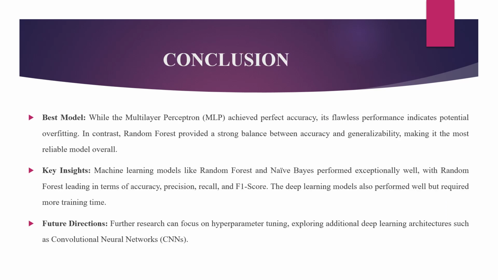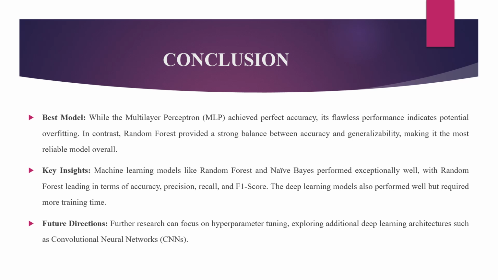In conclusion, our analysis showed that the MLP was the best performing model, achieving perfect accuracy, precision, recall, and F1 score. However, the flawless performance raised concerns about overfitting, which could limit its generalization in real-world scenarios. Random forest emerged as the most balanced and reliable model, providing high accuracy without overfitting.